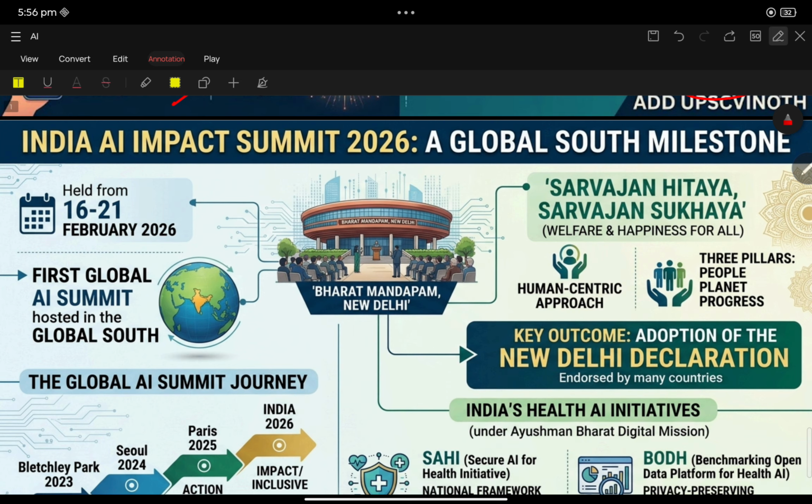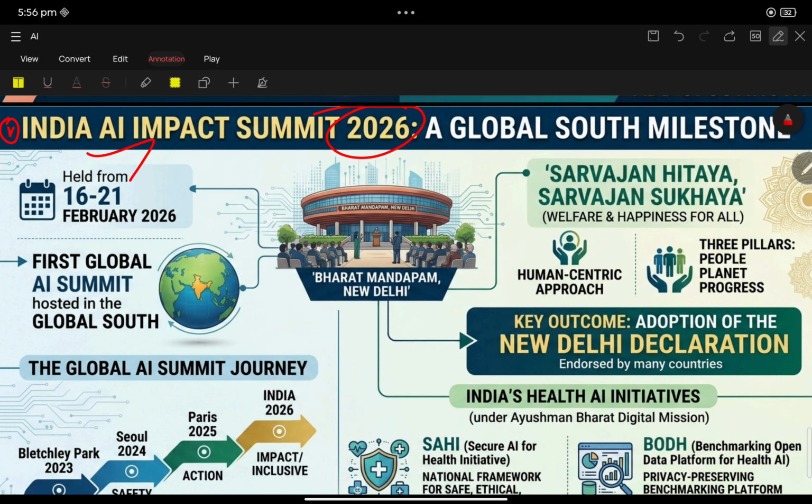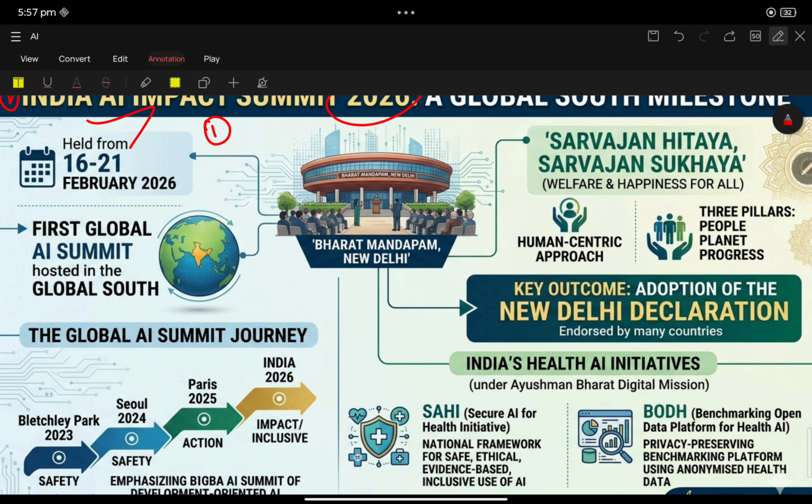Next, the second topic is AI Impact Summit 2026, India's AI Impact Summit. It was held at Bharat Mandapam, New Delhi. The venue is not required for the exam.